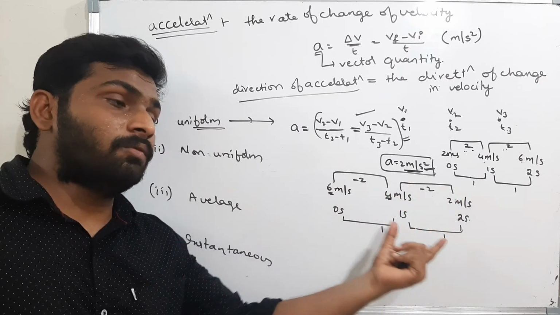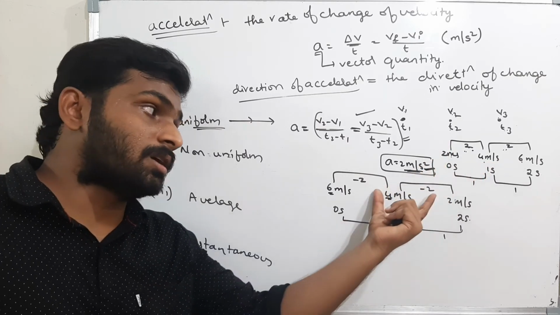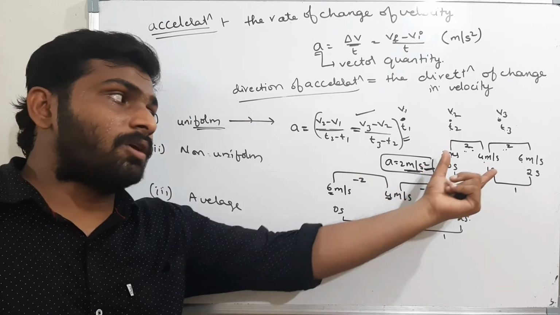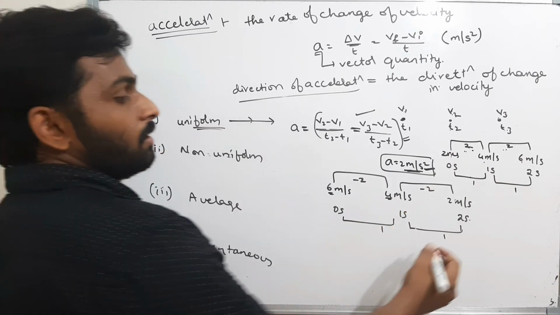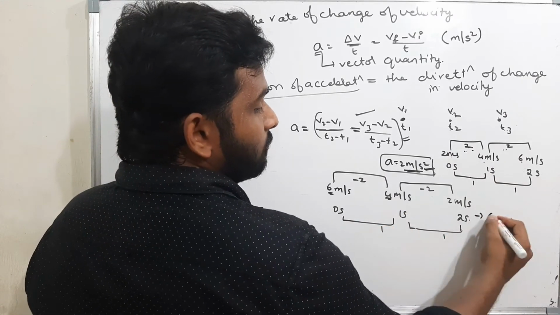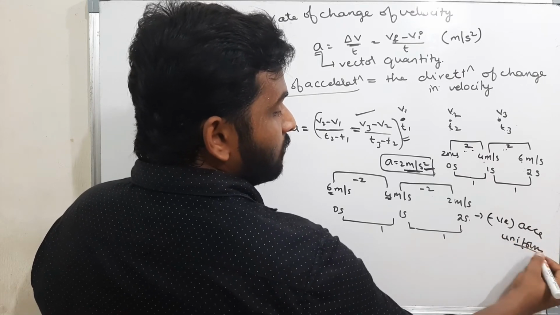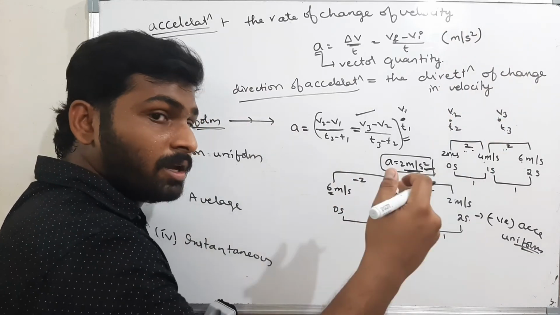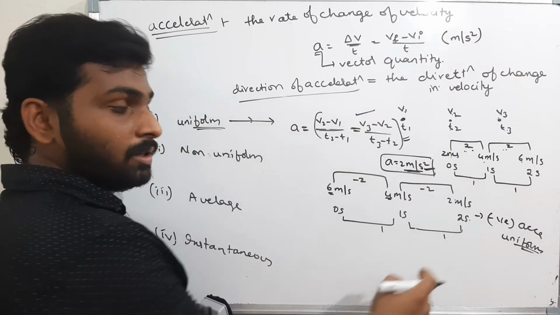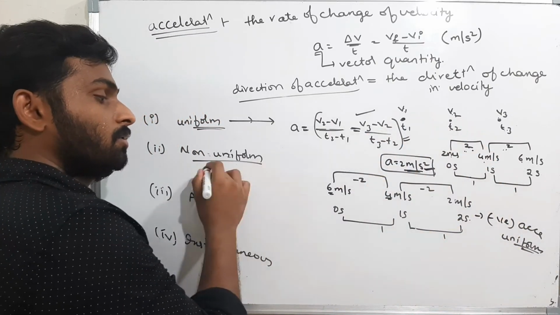Therefore it is also a uniform acceleration, but here it is a positive acceleration, and here it is a negative acceleration. Here the velocity is increasing, here the velocity is decreasing. Therefore it is negative acceleration, but it is uniform. Uniform means at every second the velocity is increasing by the same amount, or decreasing by the same amount. Then I will say that it is uniform acceleration. If not, non-uniform. That's all.